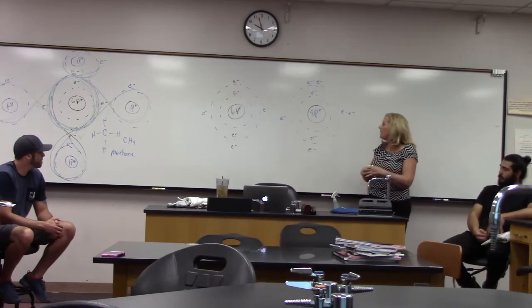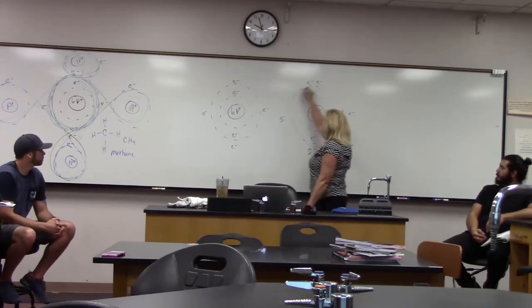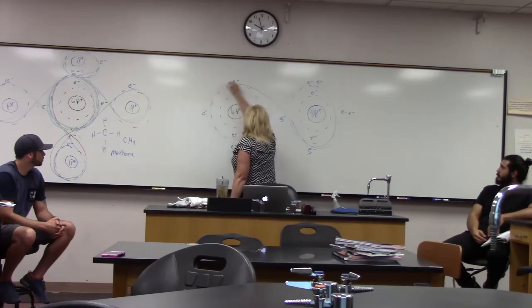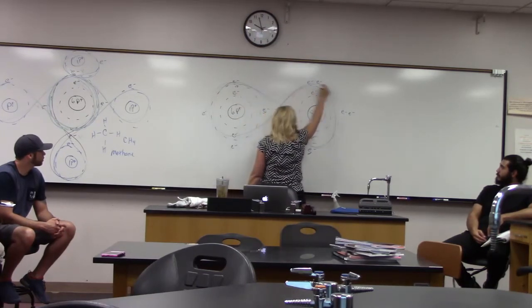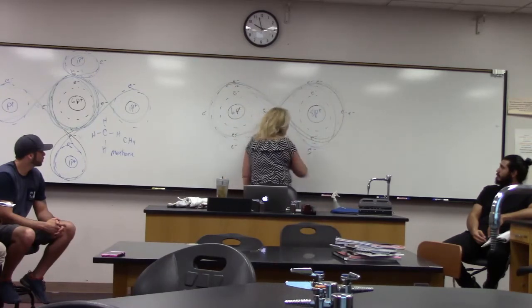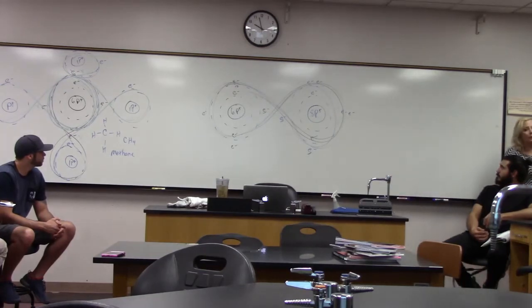He's not going to be as stable. But we can share 2 electrons here, which also means we can share 2 electrons here. And now, is this a perfectly stable molecule? No, it's not.